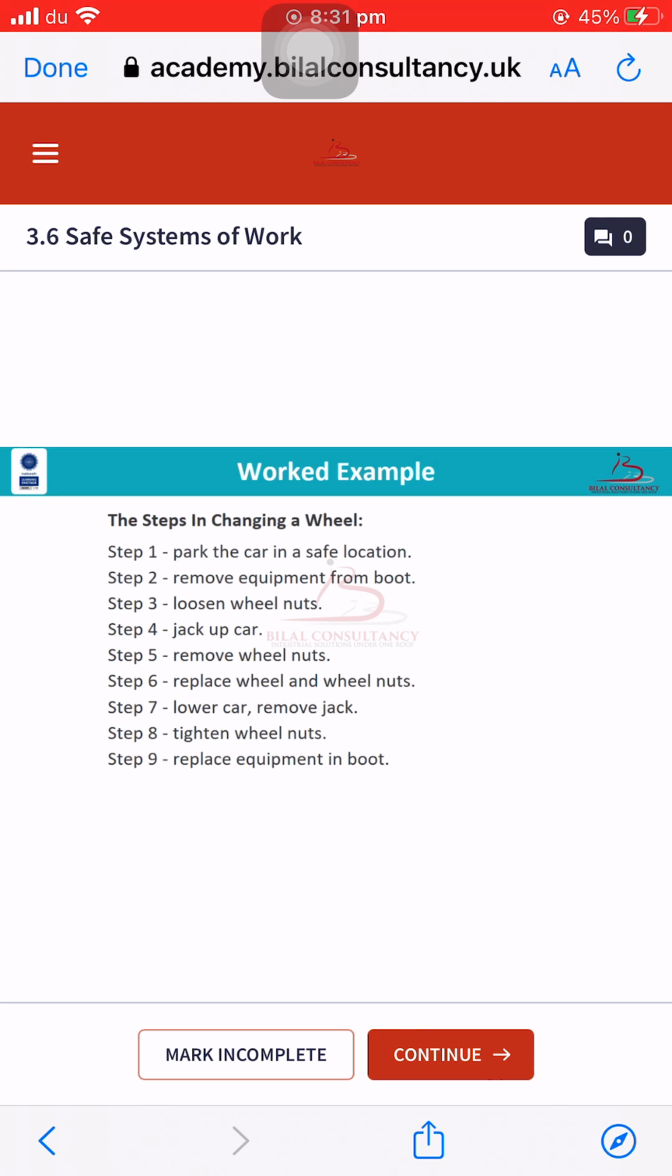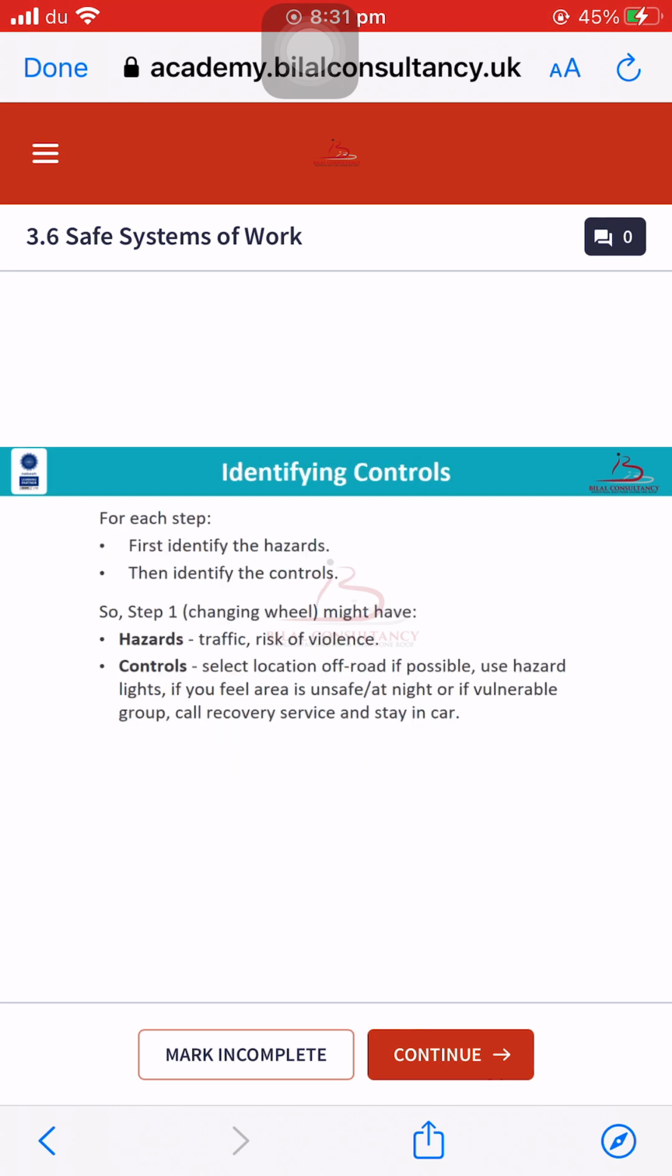Each of these 9 steps involves different kinds of hazards and risks. We need to identify those particular hazards and risks, and define particular control measures with respect to those hazards. Let's take step 1 of this activity. In step 1, the hazard is traffic and the risk of violence, and the control measures we can apply are we can select an off-road location. We can use hazard lights. If we still feel unsafe and uncomfortable, we will simply call the emergency services.